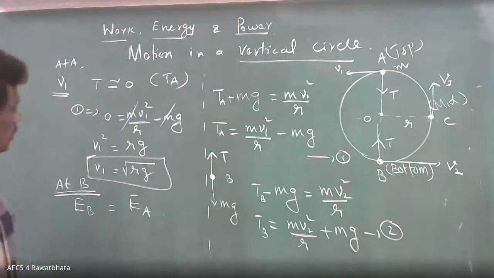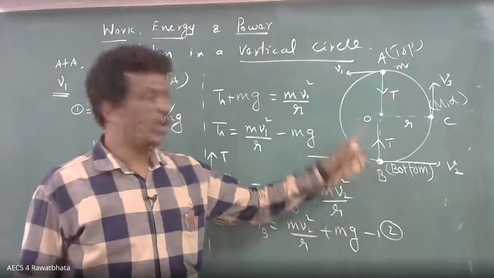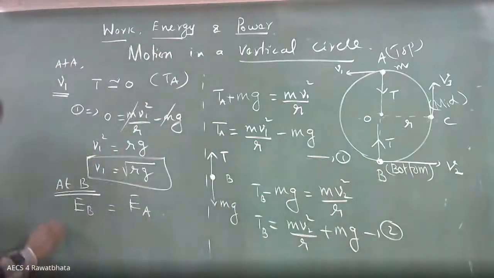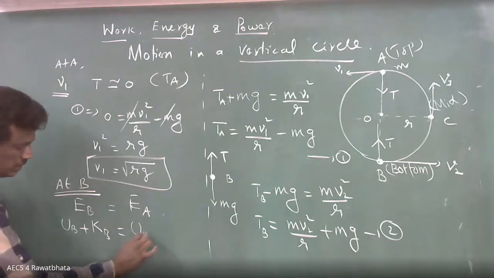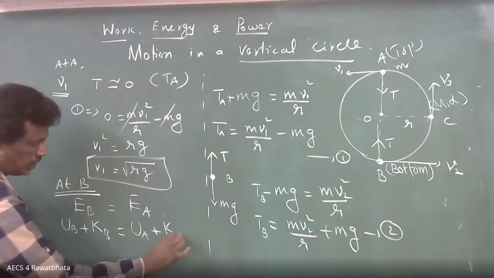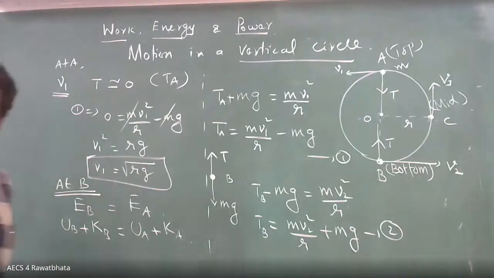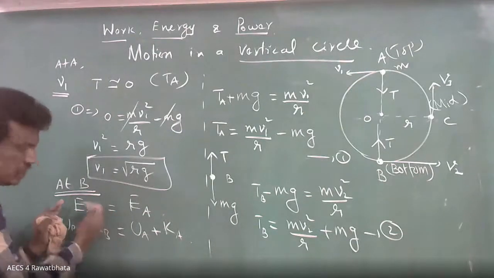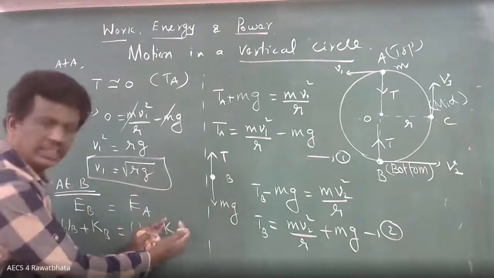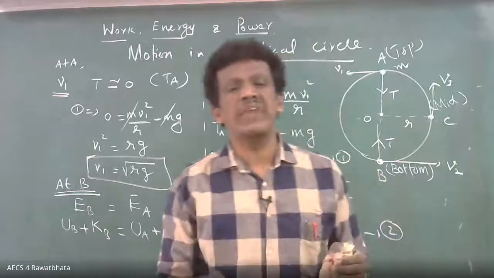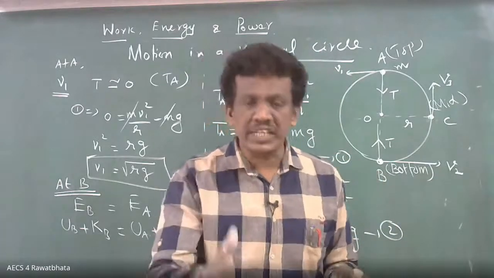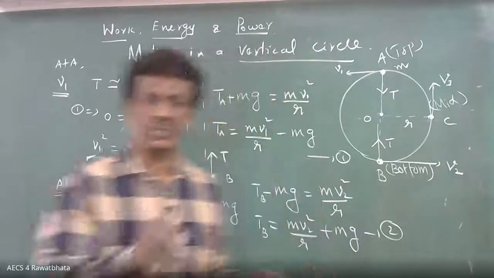So what is energy at B? You have potential energy and kinetic energy. So potential energy at B plus kinetic energy at B equals potential energy at A plus kinetic energy at A. This is the formula. Nobody will have doubt. The sum of potential and kinetic energy at B must equal the sum at A. Correct? What is the condition? No loss of energy, no friction. If friction is there, how to do it, we'll discuss that question later.